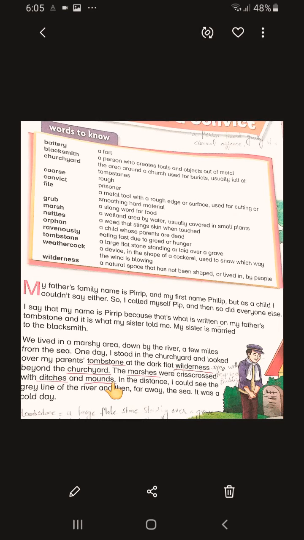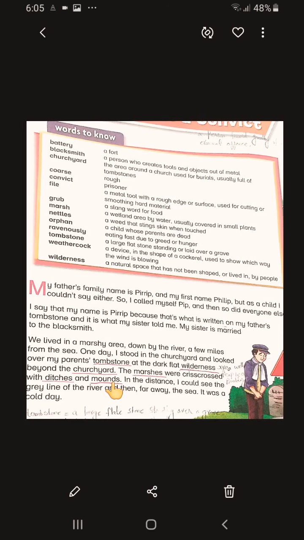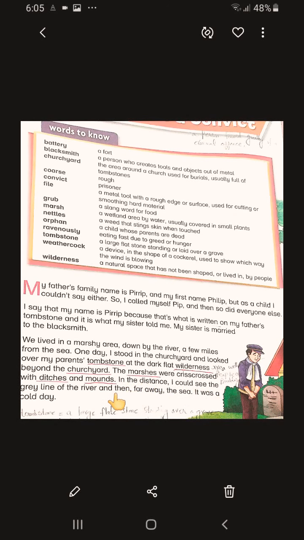In the distance I could see the grey line of the river, and then far away the sea. It was a cold day. In this whole paragraph, the boy whose name is Pip is explaining the area around that graveyard where his parents were lying.